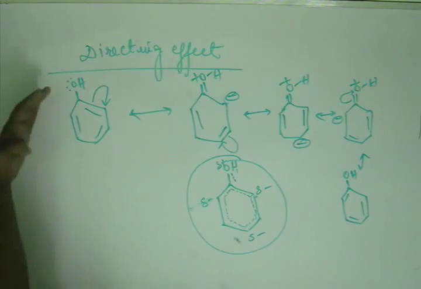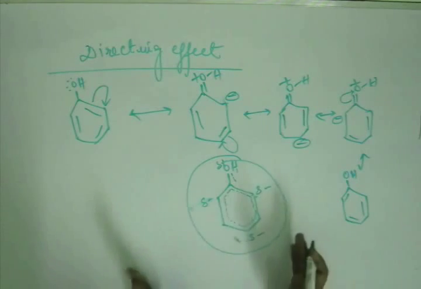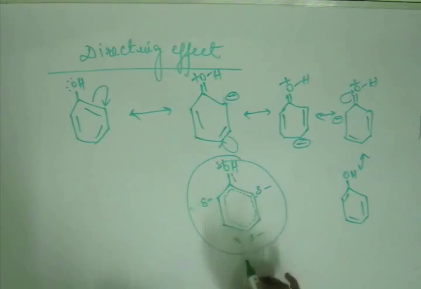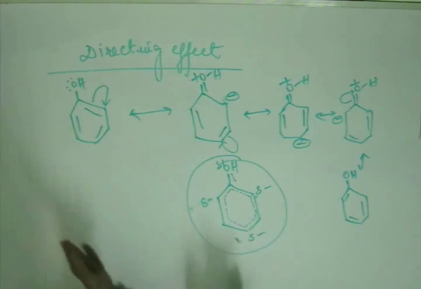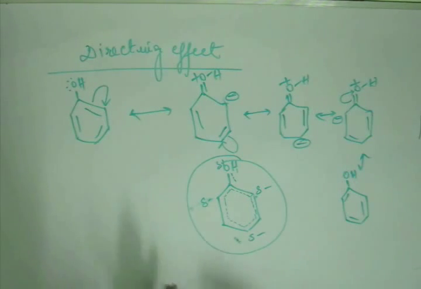Now the thing is, oxygen has pumped its electron into the benzene ring. For that reason, these 3 atoms on the benzene ring have some amount of negative charge, which without the effect of resonance they would not have had. So this OH group had the effect of pumping in electrons and making some sites of that benzene ring electron rich, right? Two things have to be noticed.